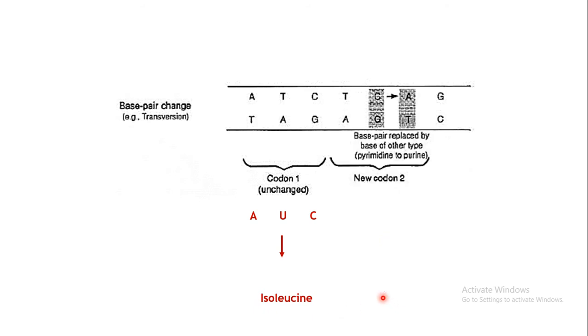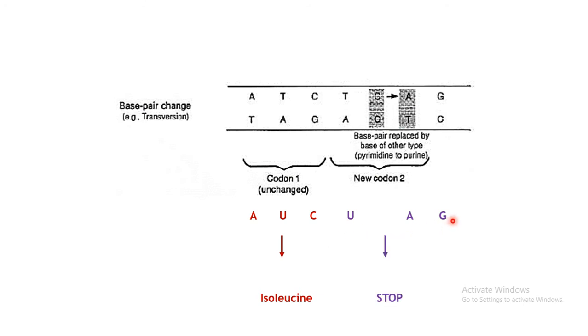Now supposing this base pair CG gets replaced with AT, what will happen? There is a change in the sequence which is coded. These first three will remain the same. T will code for A, A will code for U, G will code for C. The first codon is AUC, and it will code for isoleucine. But if this CG base pair is replaced with AT, then instead of U, C and G, a new codon will be generated. The next sequence will be UAG.